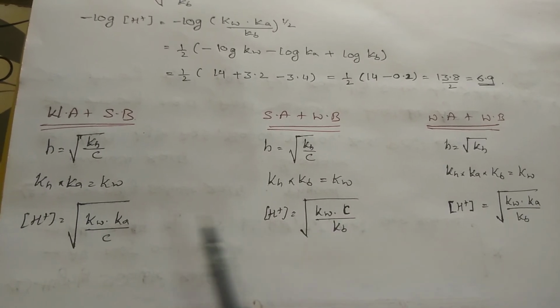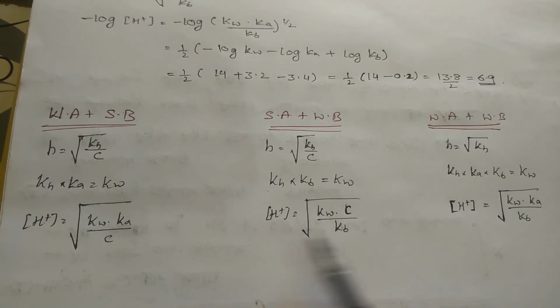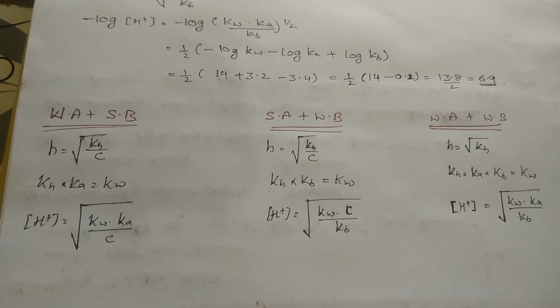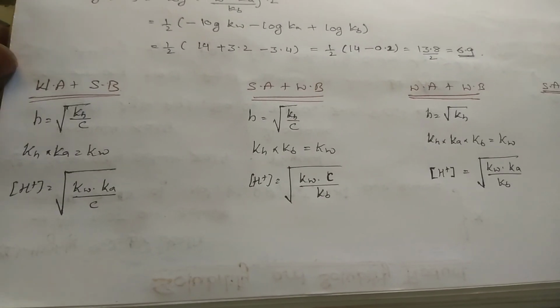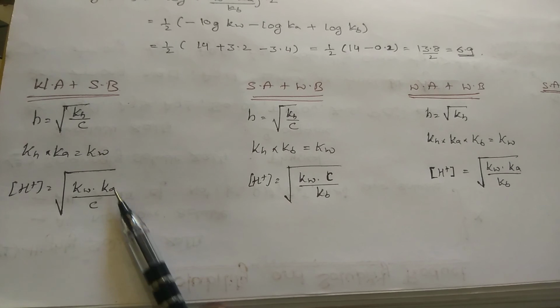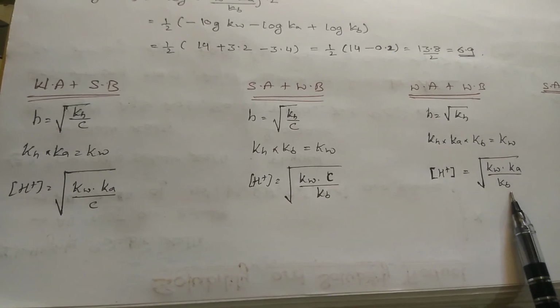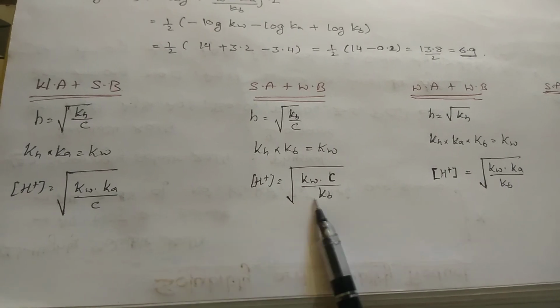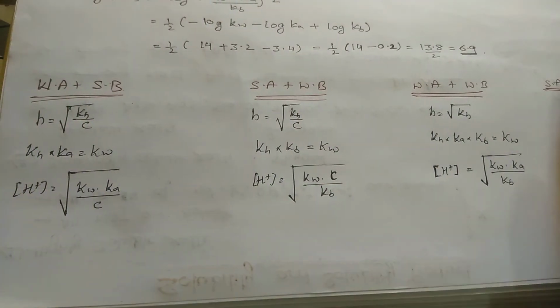See, you remember, whenever an acid comes, it will be on the top, and whenever a base comes, it will be in the denominator. Here concentration terms are present, but here you will not get any concentration terms. Ka is in the numerator, Kb is in the denominator. No concentration, C will be cancelled in the combination of these two.